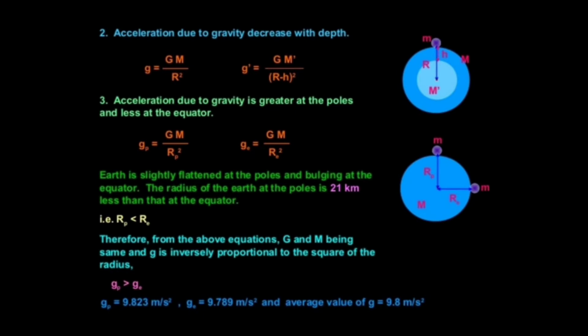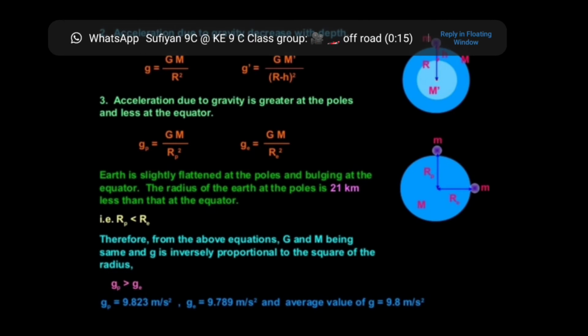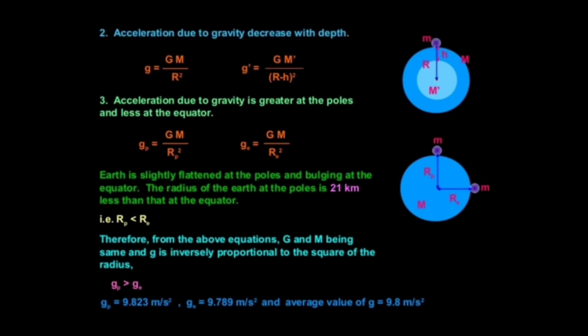That is, Earth is slightly flattened at the poles and bulging at the equator. The radius of the Earth at the poles is 21 km less than that at the equator. Since g is inversely proportional to the square of the radius, acceleration due to gravity at poles is greater than acceleration due to gravity at equator.